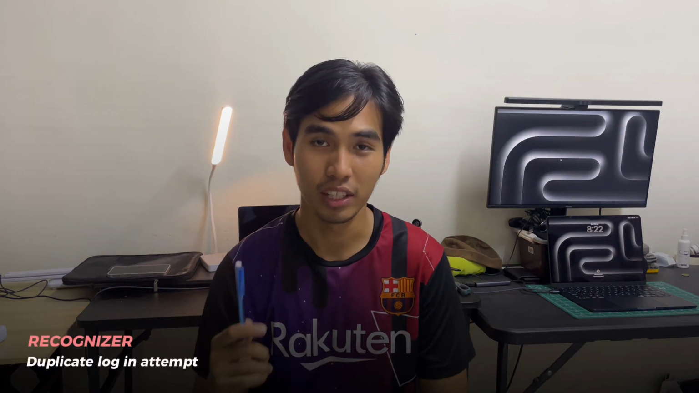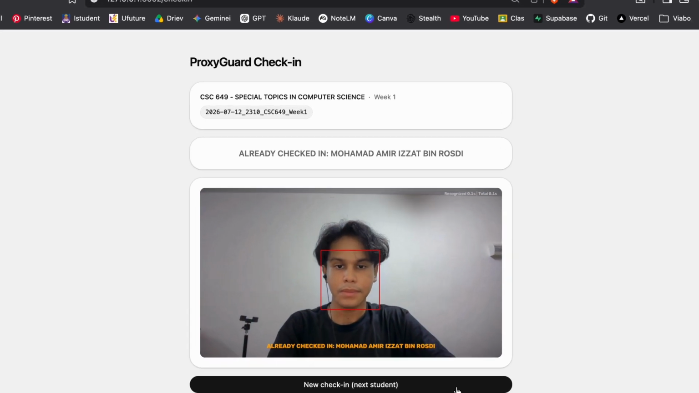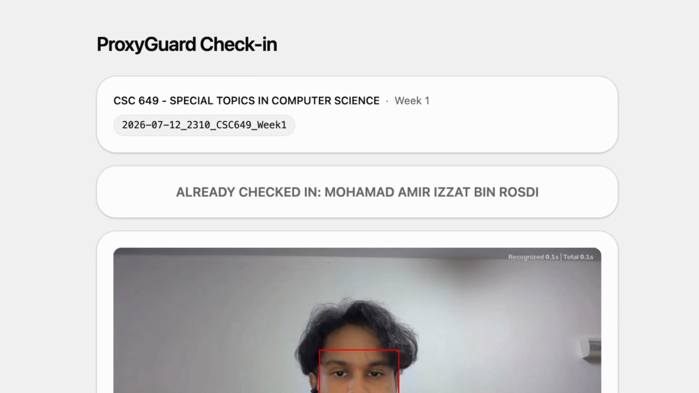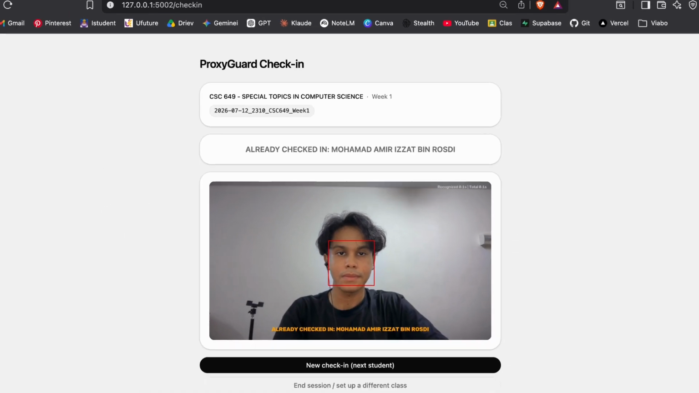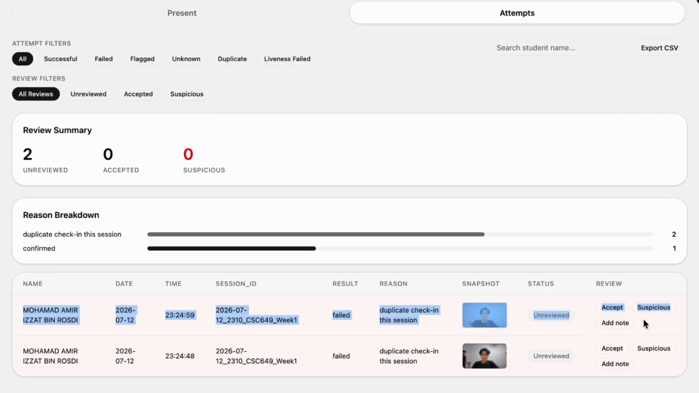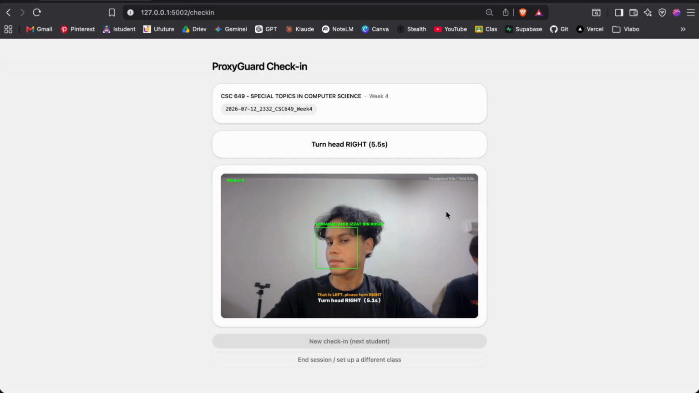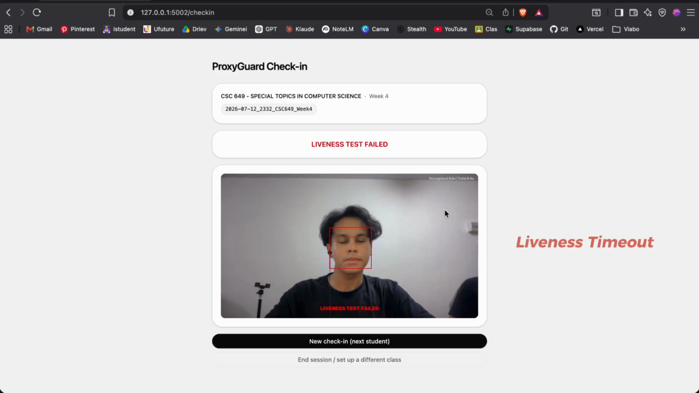If the same student tries to check in again during the same session, ProxyGuard recognizes the student identity and checks the existing attendance log. Because that student already has a confirmed record, the system stops the attempt and marks it as a duplicate without requiring another full liveness challenge. Next, we deliberately fail the liveness test. The student is still recognized correctly, but because the required movement is not completed within the allowed time, the attempt is rejected as a liveness timeout.